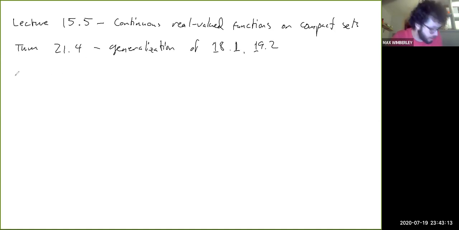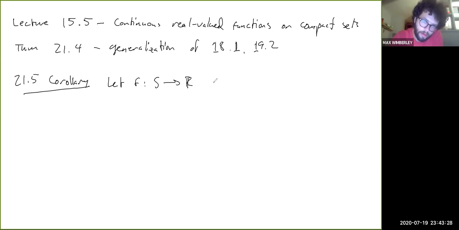So this is corollary 21.5. Let f from S to R be continuous, where S is just an arbitrary metric space, and R, of course, has the Euclidean metric as usual.